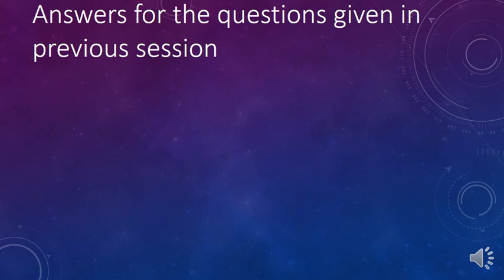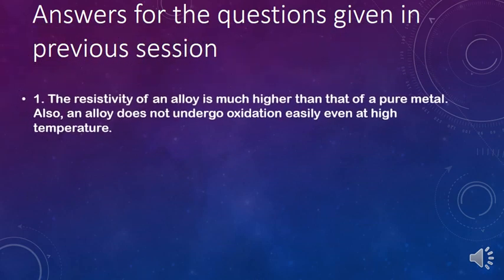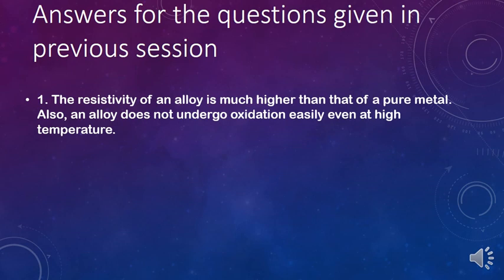Answers for the questions given as assignment in your previous session, that is in session 4. First question, why are alloys used as heating elements rather than a pure metal? The answer is, the resistivity of an alloy is much higher than that of a pure metal. Also, an alloy does not undergo oxidation easily even at high temperature.